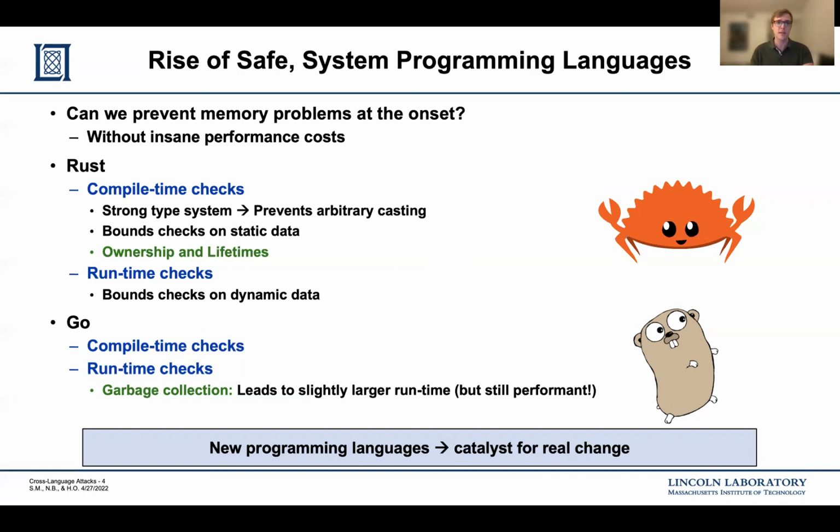These both have strong type systems that can facilitate many of the needed compile time security checks, such as preventing arbitrary casting, but they also include proper runtime checks for dynamic data. Both languages also provide temporal safety, just with different strategies. Namely, Go leverages garbage collection and Rust uses lifetimes and ownership. While these runtimes are not identical, the main point is that these languages both support security with runtimes acceptable even in the systems domain.